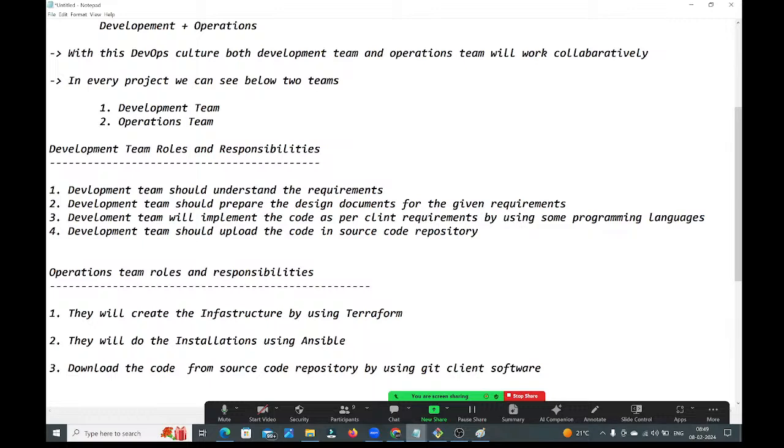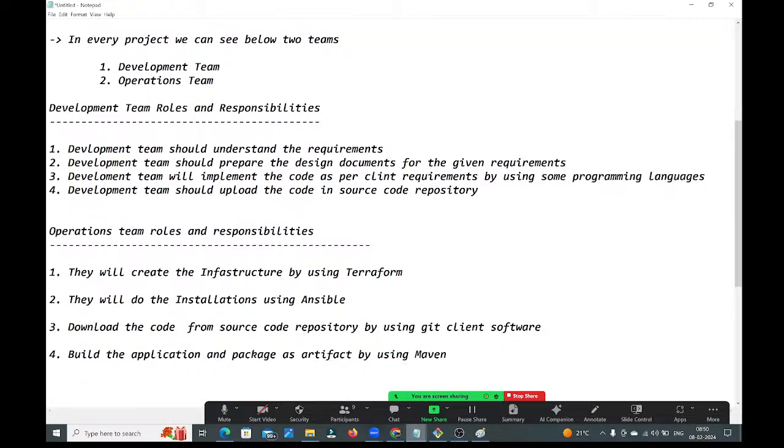Next, build the application and package the application as an artifact by using Maven. Building the application and packaging as an artifact, guys.